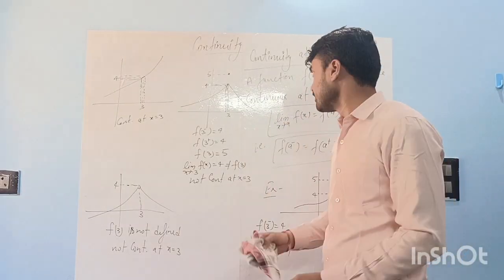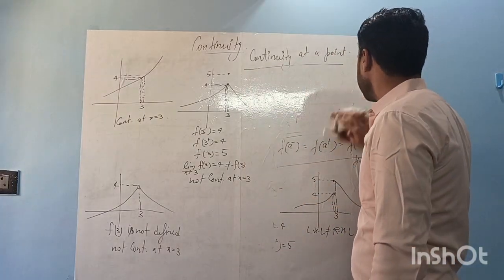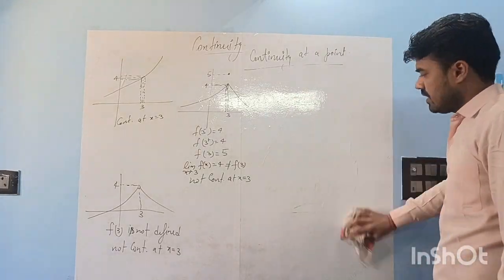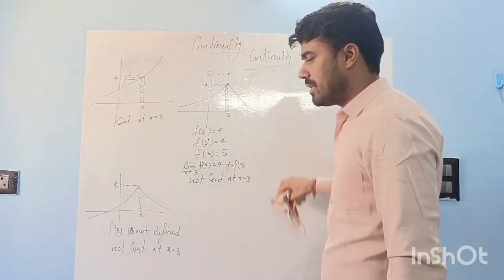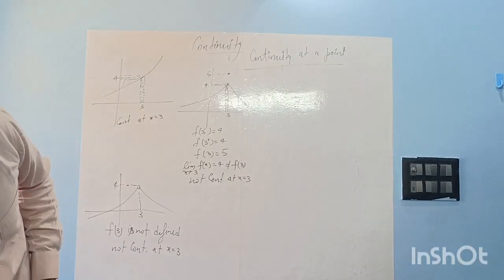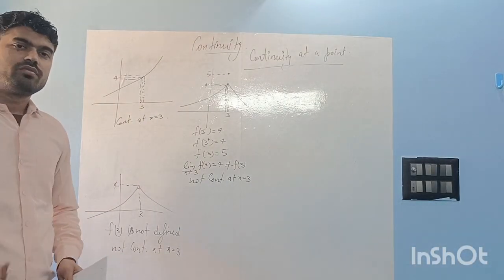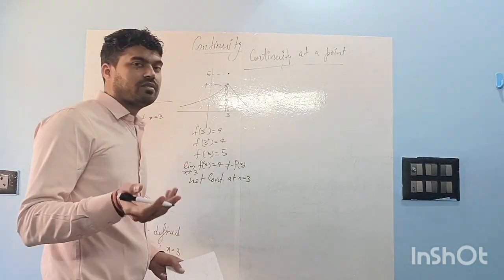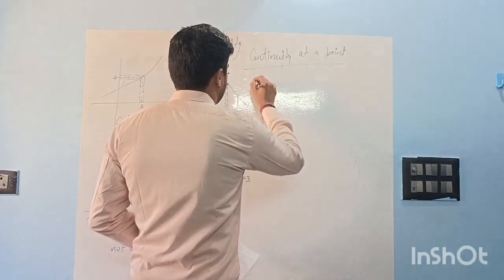Now we'll take an example. Actually, in this chapter, continuity and differentiability, if your limits chapter is clear properly, then it will not be a difficult chapter. It will be very easy. Most of the time we will do just limits here also. We will just check that LHL equals RHL equals the value of the function. So let's take an example.